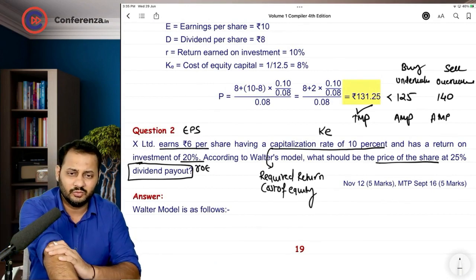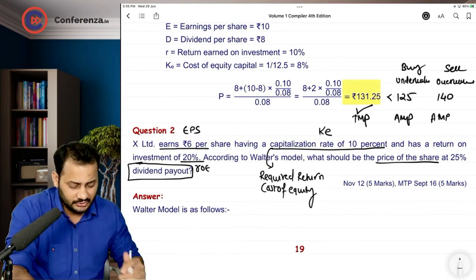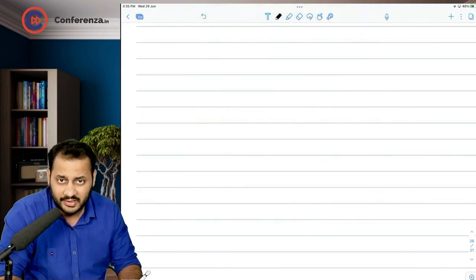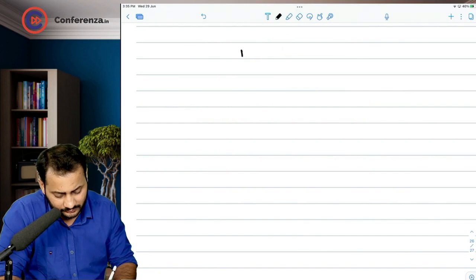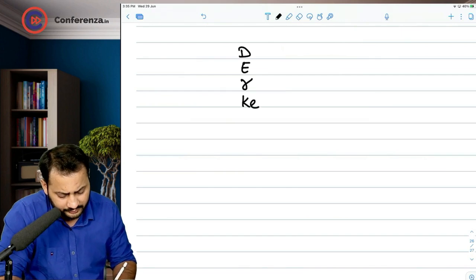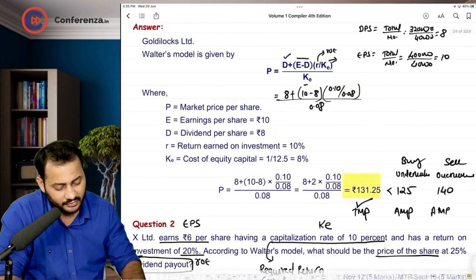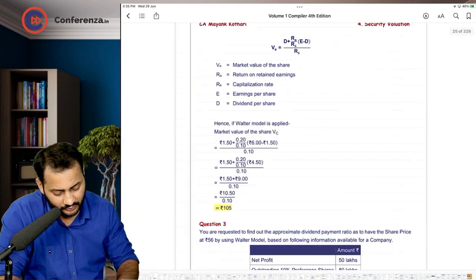And I think now everything is given to us. See, there are a few things which are required to calculate the market price according to Walter's model: dividend, earnings, return on equity, cost of equity, and that's it. So we have the dividend now, earnings also, return on equity, and cost of equity. We have all the 4 figures, and it's very easy for us to calculate. Let's go ahead and do the calculation.